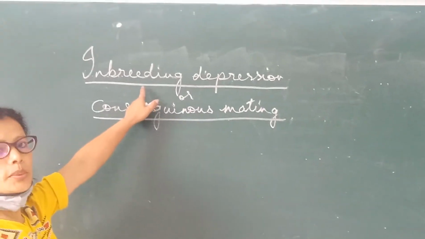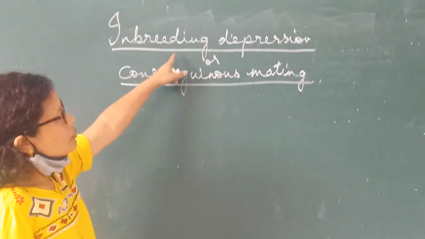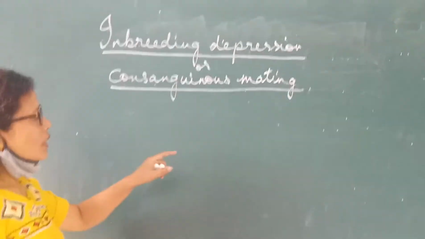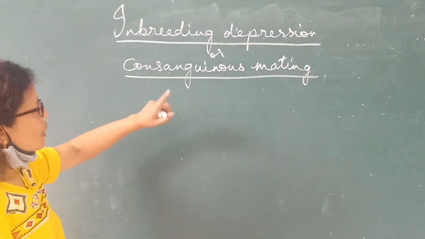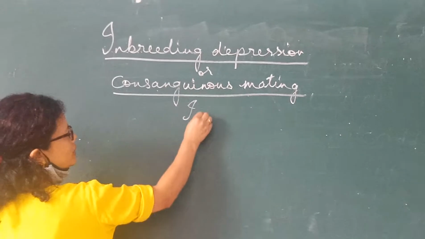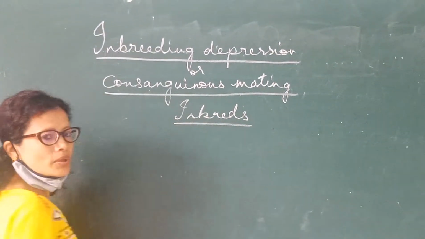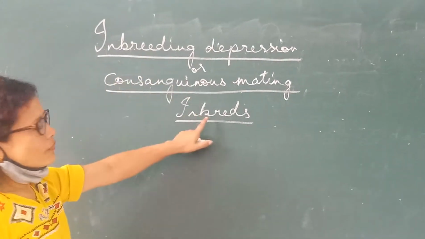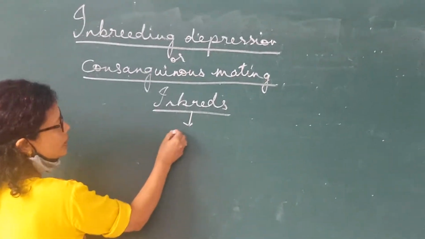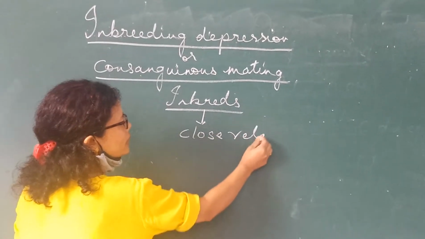The topic which we will discuss is plant breeding: inbreeding depression, or consanguineous mating. Now, when we talk about inbreeding, we are talking about inbreds. Inbreeding comes from the word inbreds. Now, what does inbreds mean? It means close relative.